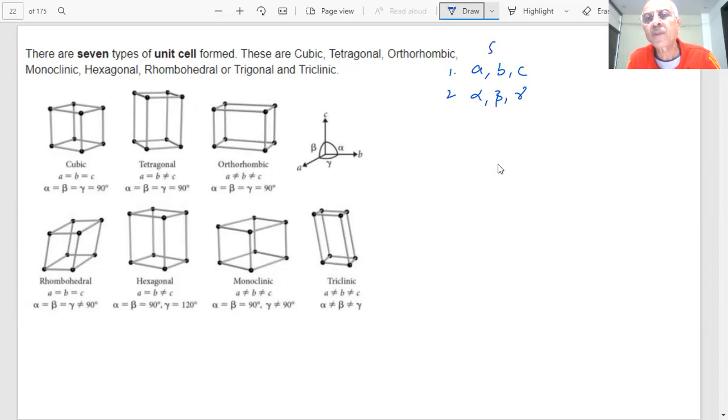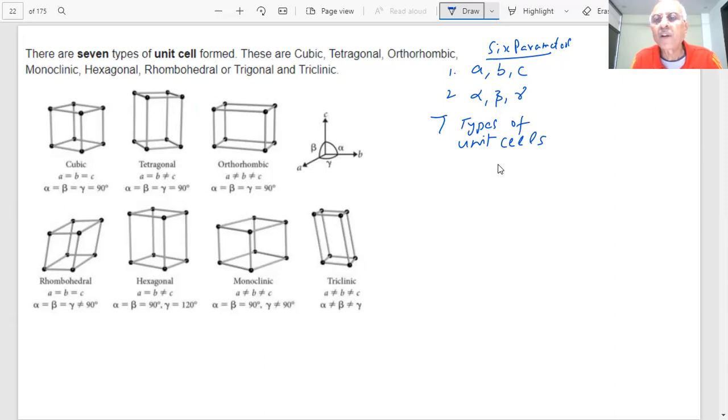In total, how many? 6 parameters: 3 edges and 3 angles. 7 types of unit cells can be formed, student.